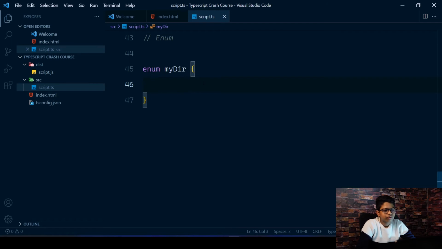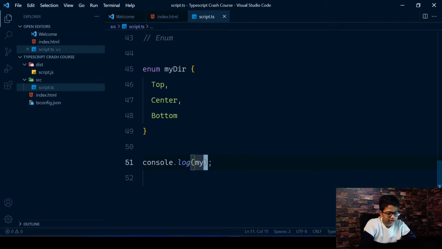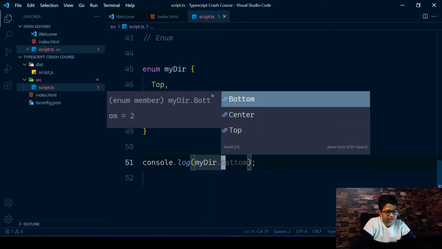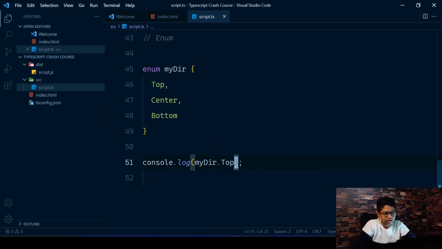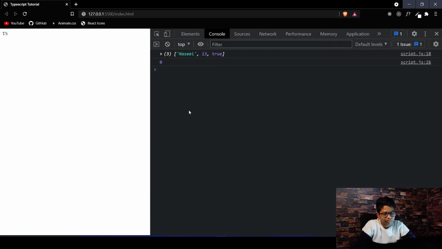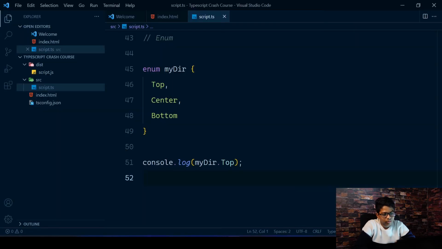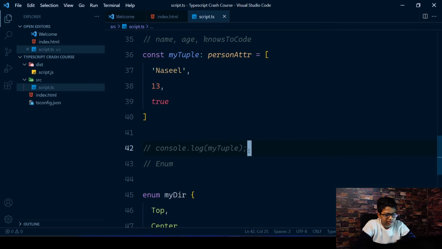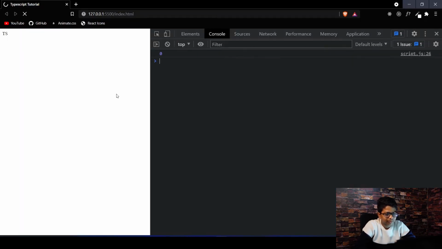Okay, so to do this, you can have multiple values inside this. Maybe I want top, center, and I can also have one like bottom. Yeah, so now I can just log out the my dir dot and have all these values. So I have bottom, center, and top. So let's log out top, go back to our browser, and we get a 0. And I'll just comment out this tuple log so that it won't get confusing in there.